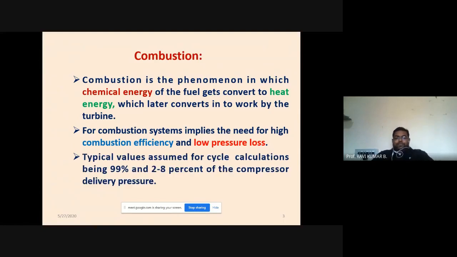So typical values assumed for cycle calculation when we are making the performance calculation, the combustion efficiency should be in the range of, very narrow range is there, 98 to 99%, with 2 to 8% of the total pressure loss may occur between this range, 2 to 8%. Total pressure loss may occur in the real scenario.